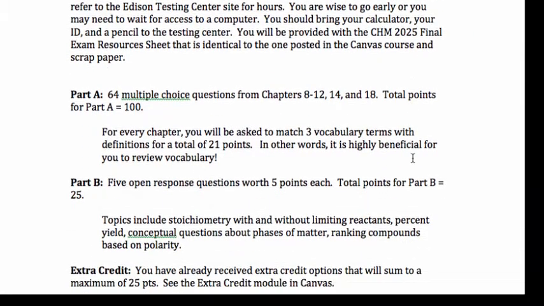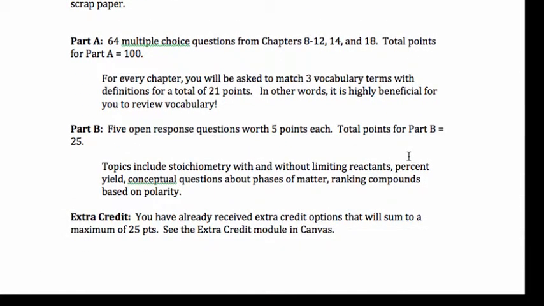As far as the format of the exam, we're covering chapters 8 through 12, 14, and 18. And you have many multiple choice questions, 64 of them, accounting for 100 of the points. And of those 64 questions, you have 21 that are vocabulary. So it's really wise to review the terms at the end of each of those chapters.